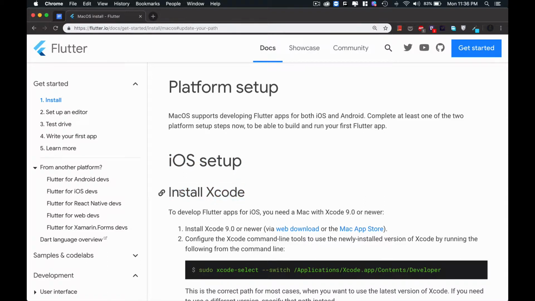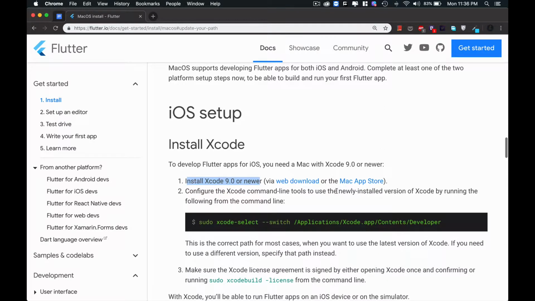Xcode on Mac OS. To develop Flutter apps for iOS, you need a Mac with Xcode 9.0 or newer. So to install Xcode, you have to go to the Mac App Store or the web download.